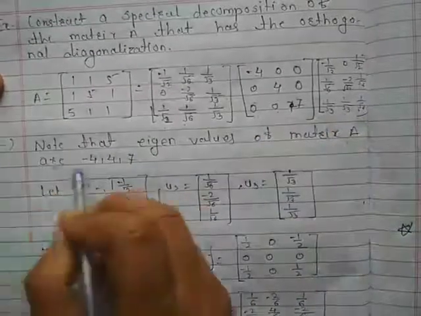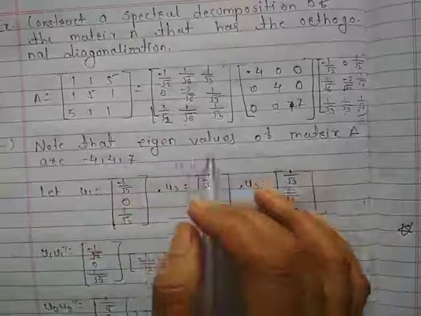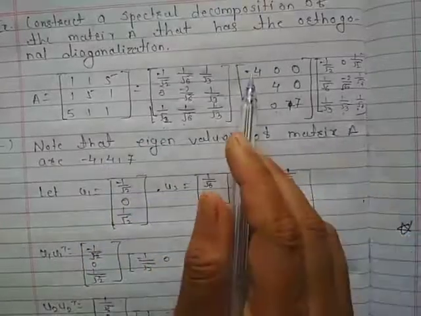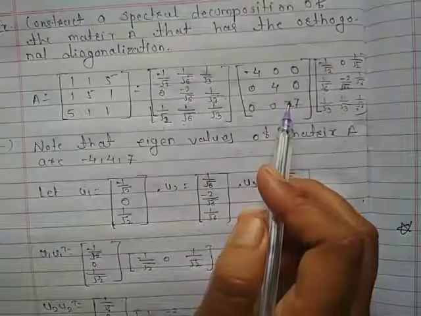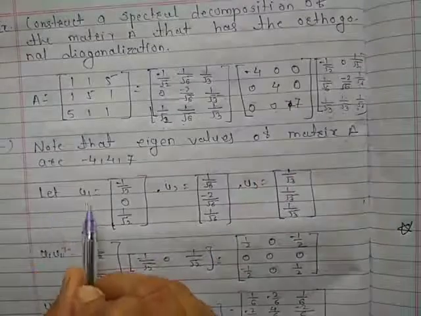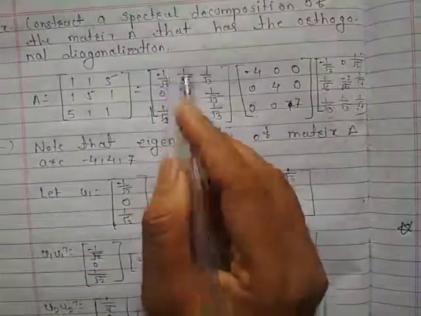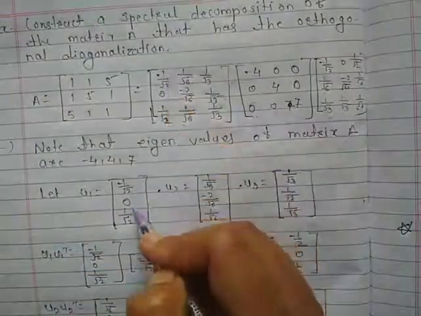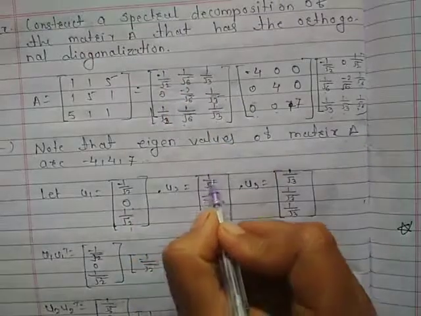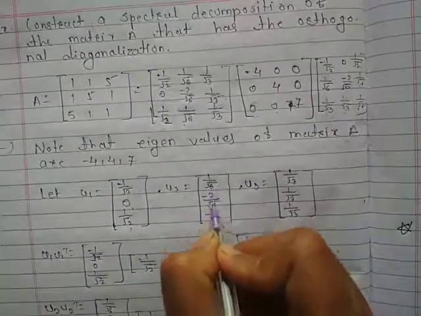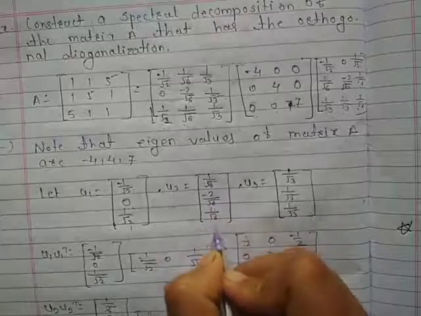Okay. Solution. Here the eigenvalues of the matrix are minus 4, 4, 7. U1 is the vector [minus 1 upon root 2, 0, 1 upon root 2]. U2 equals vector [1 upon root 6, minus 2 upon root 6, 1 upon root 6].